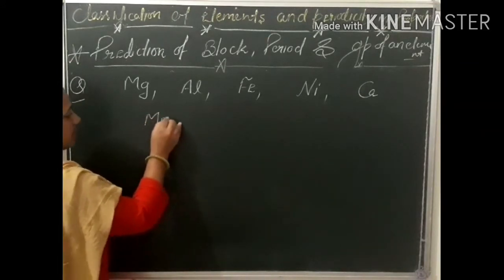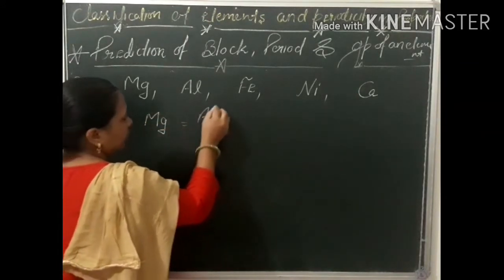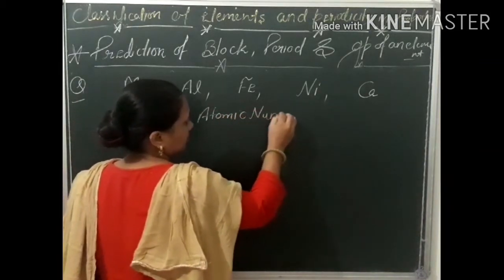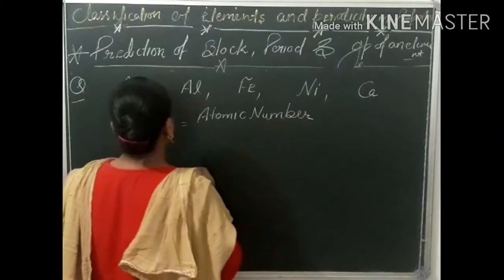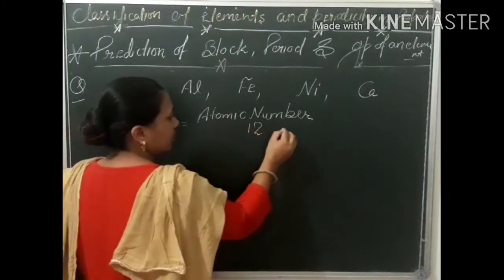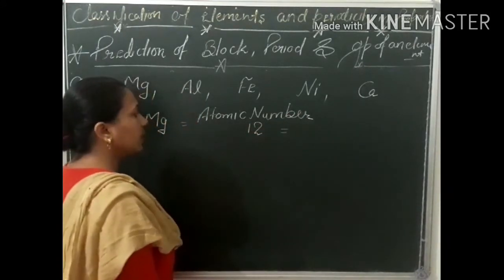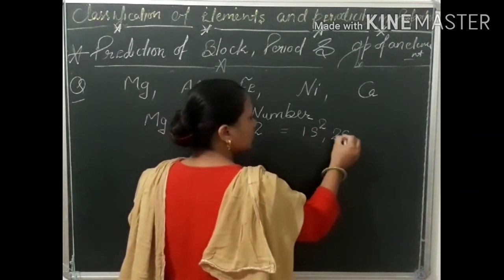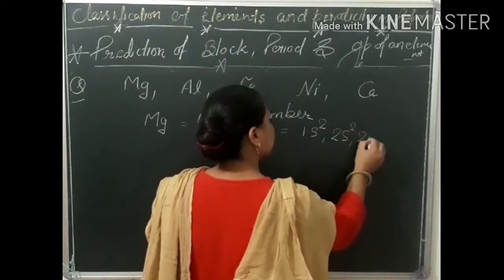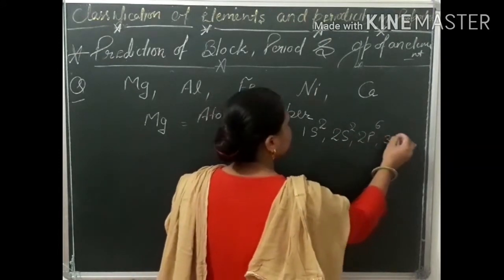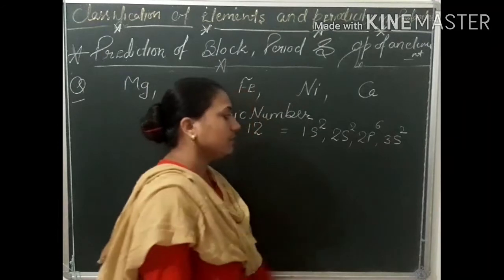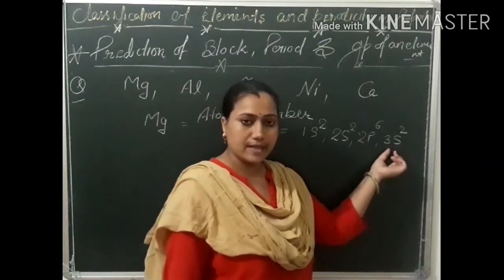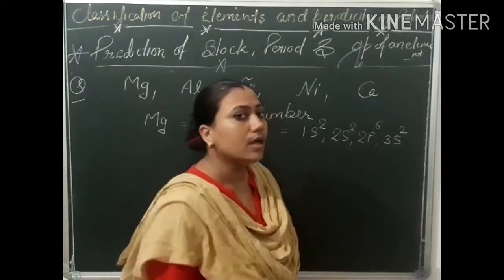Here magnesium's atomic number is equal to 12. The electronic configuration of magnesium is 1s2, 2s2, 2p6 and 3s2. From here we can see that the last electron goes in the s subshell, so it is an s block element.